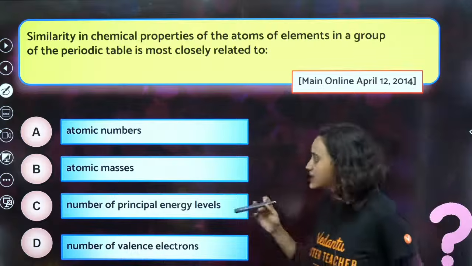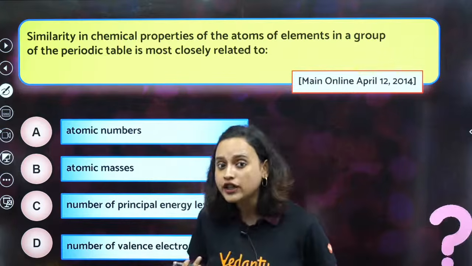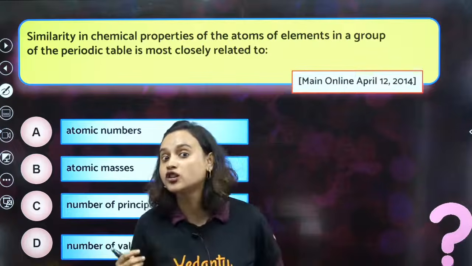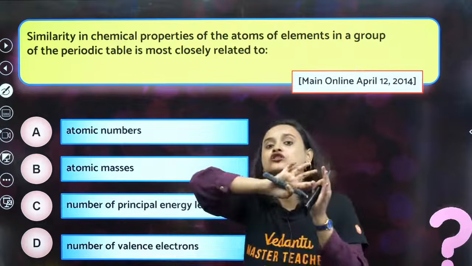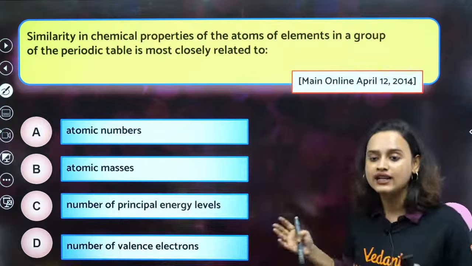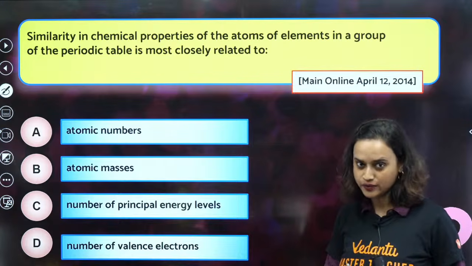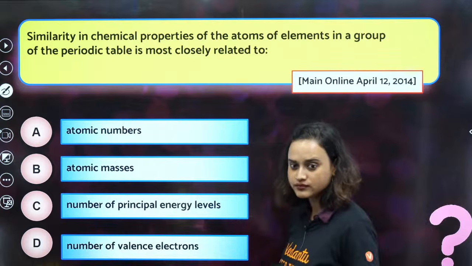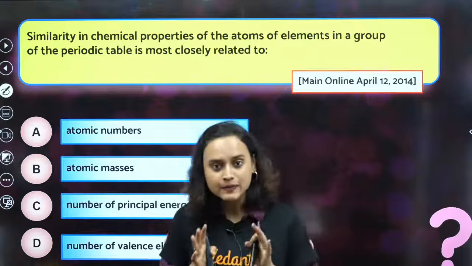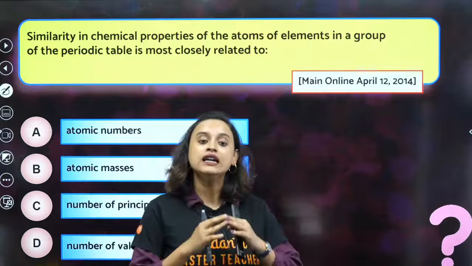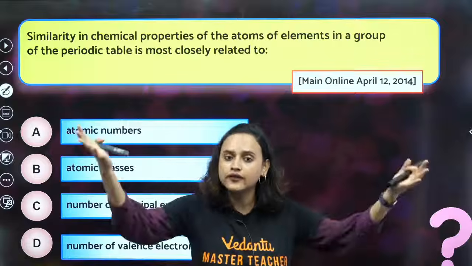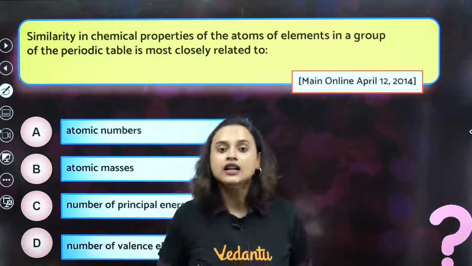See, I understand that according to the modern periodic law, the answer should be atomic number, but atomic number also consequently tells you that it should be the number of valence electrons. Don't you think so? As per modern periodic law, everything depends on atomic number, and that's why we have the periodic table, correct?